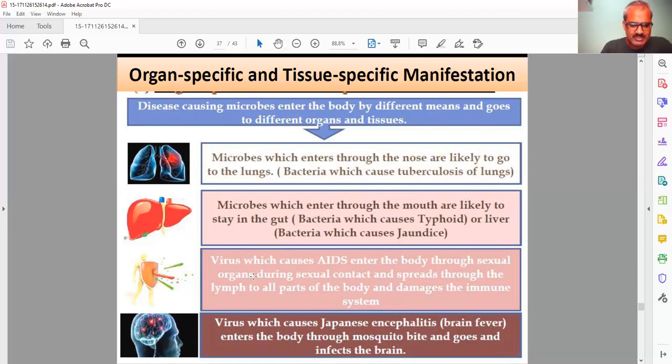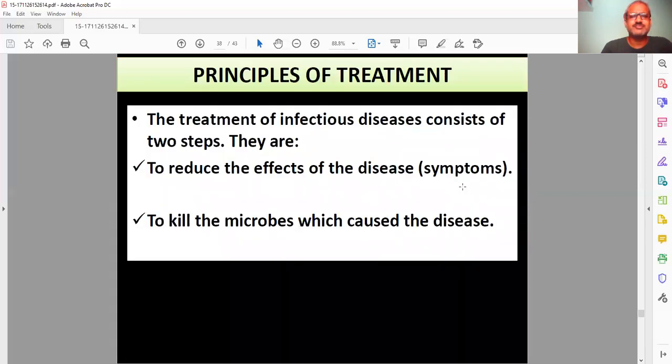Next, the virus which causes AIDS enters the body through the sexual organs during sexual contact, spreads through the lymph to all parts of the body, and damages the immune system. So during sexual contact, the virus can spread through the lymphatic system and damage the immune system. One more virus is the one that causes Japanese encephalitis, or brain fever. It enters the body through a mosquito bite and goes and infects the brain. So different organisms have different manifestations.